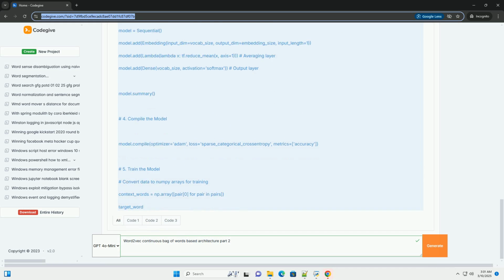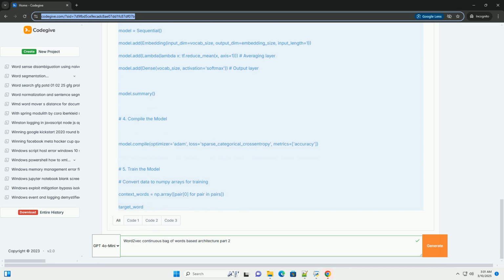1. Iterate through the sentences in the corpus. 2. For each word in the sentence, the potential target word. Define the context window, example window_size equals 2. Extract the context words around the target word. Handle edge cases at the beginning and end of the sentence where the window might extend beyond the sentence boundaries.